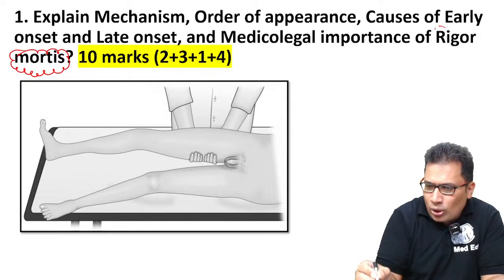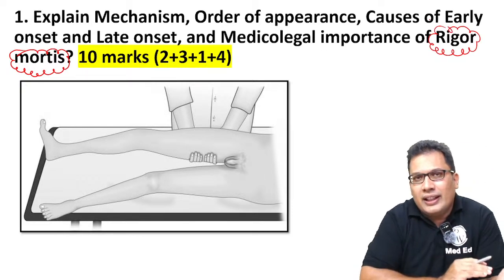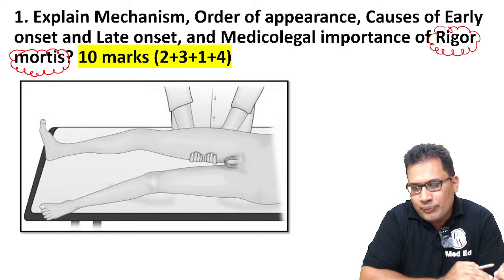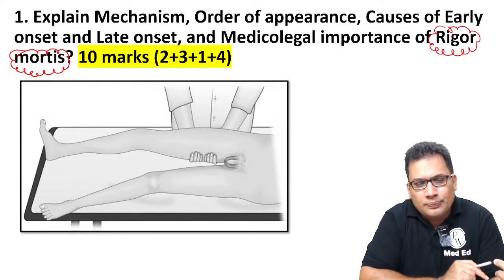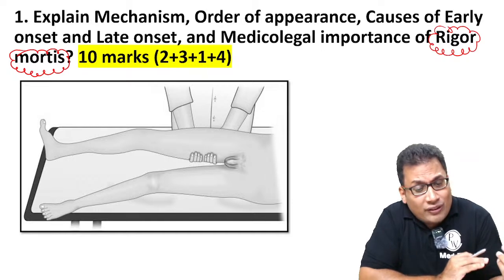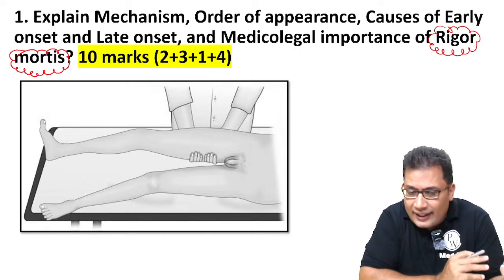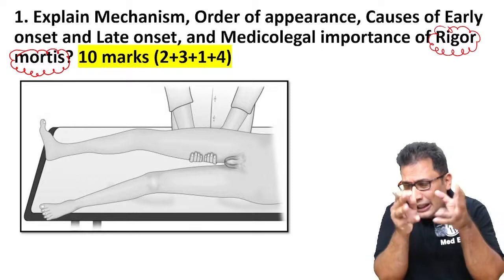One very important topic in your prof exam. Rigor mortis. What is the mechanism? Order of appearance? What are the causes of early onset and late onset? And what is the medico-legal importance?